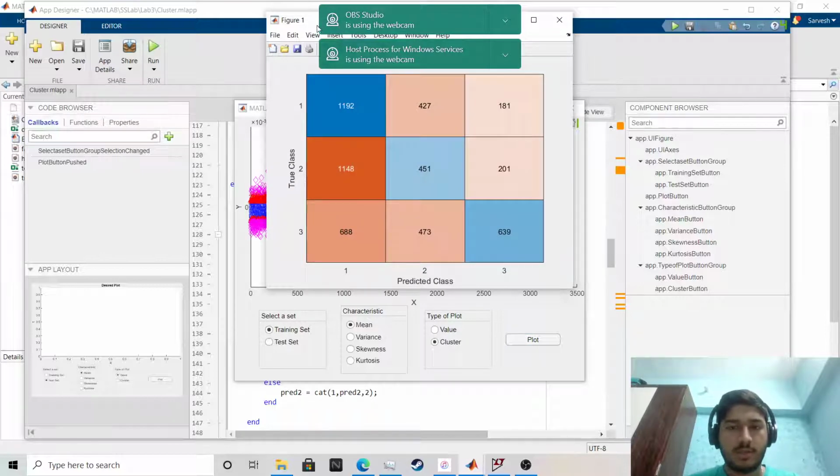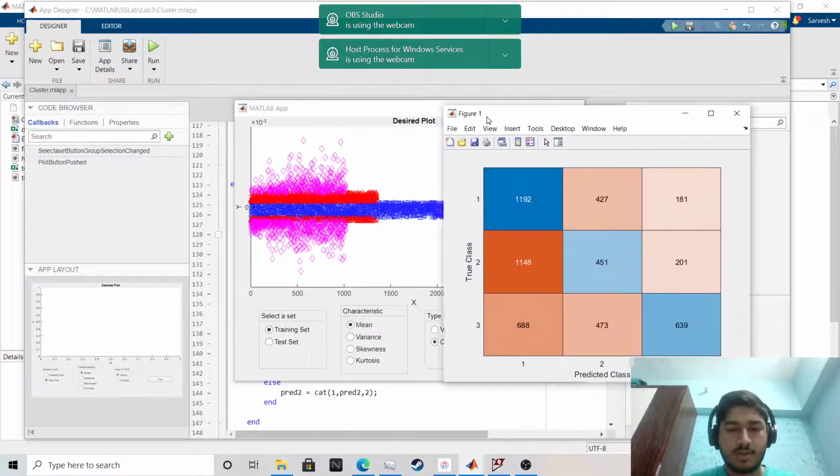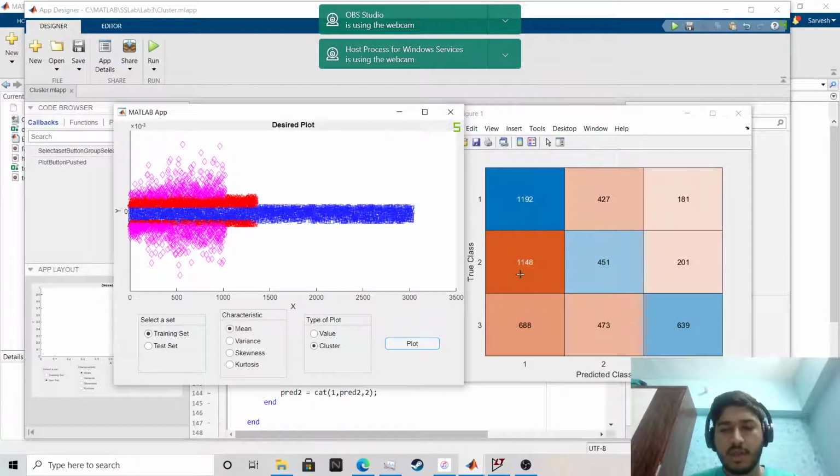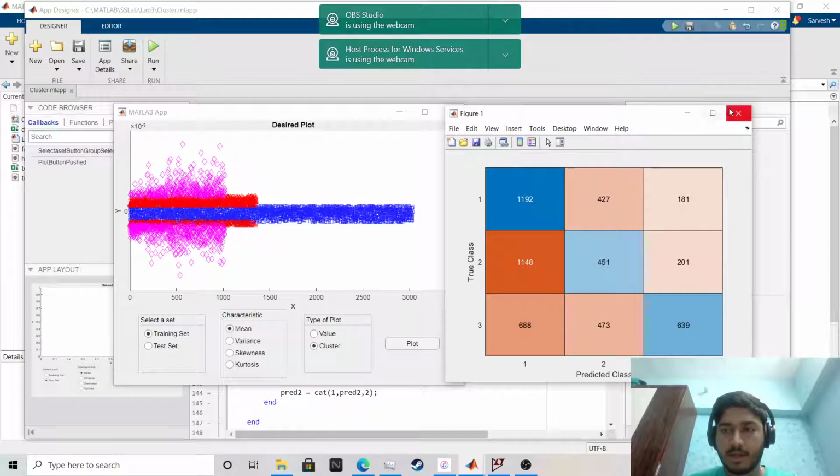So this is the confusion matrix. As you can see, it is not very good, which means that mean is not the best criterion. Okay, and this is the plot, and this is the confusion matrix.